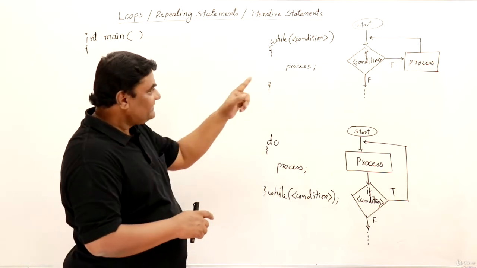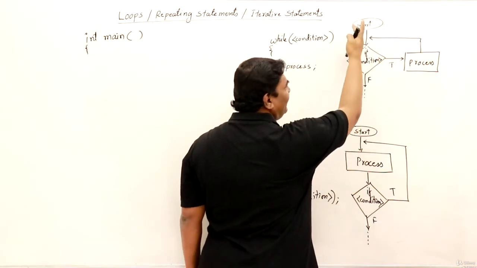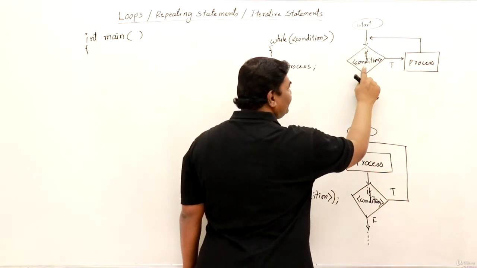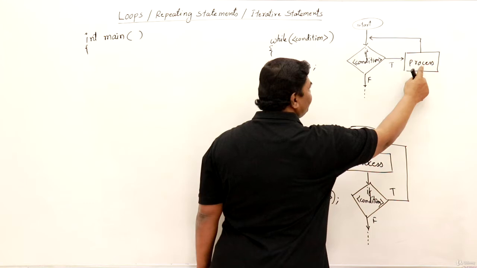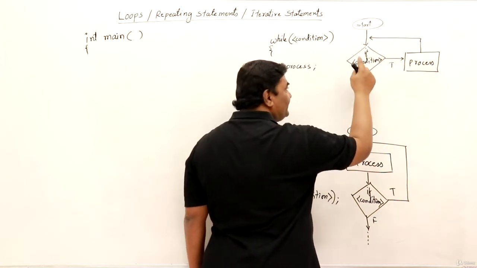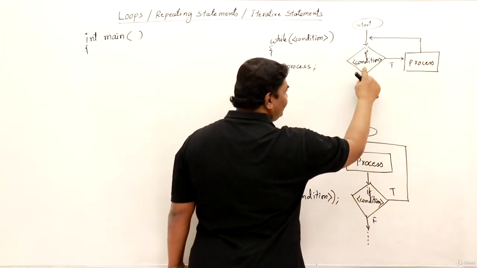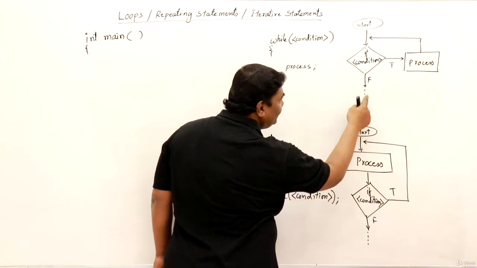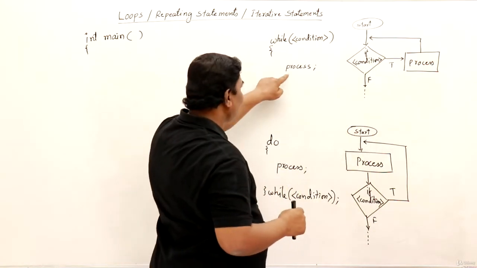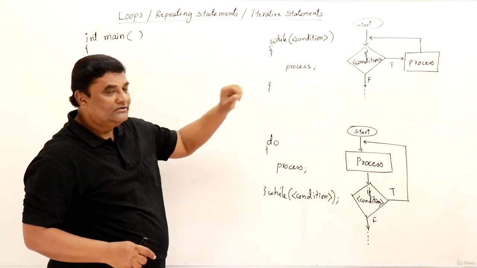Now, let us understand diagrammatically. Here, this is a flow chart. So it is starting and has done something in the beginning. Just leave it. Look at it from this point. First condition is checked. If it is true, then process is done. Then again it goes back to this point, so that again check the condition. If it is true, then process is done. Then repeat. So this is how it is repeating. If the condition is false, then it will come out of this loop and continue normally. So first condition is checked, then the process is done. So this is a flow chart for while loop.